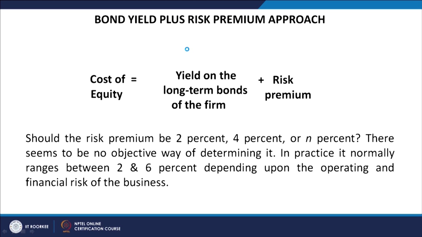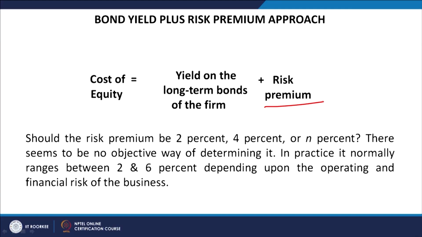The yield on long term bonds can easily be determined; you call it the risk free rate of return, which is also used in the security market line approach, that is RF. It is easily available from the market since it is a risk free rate of return. So, with certainty you can say this much return is available, plus, because we are going to the stock market to invest in the equity of companies, we are going to take additional risk.